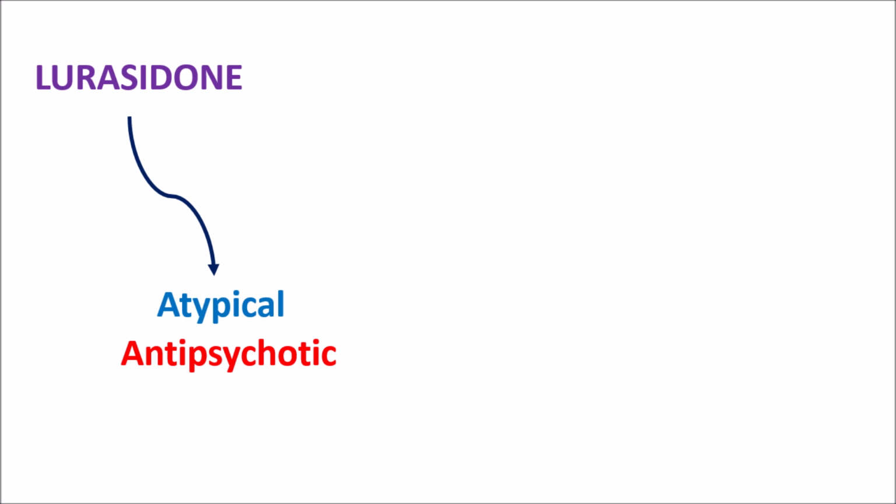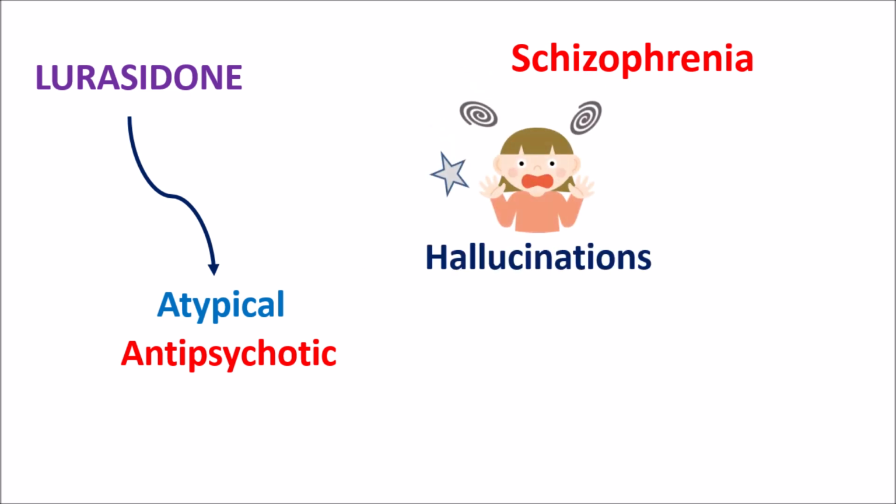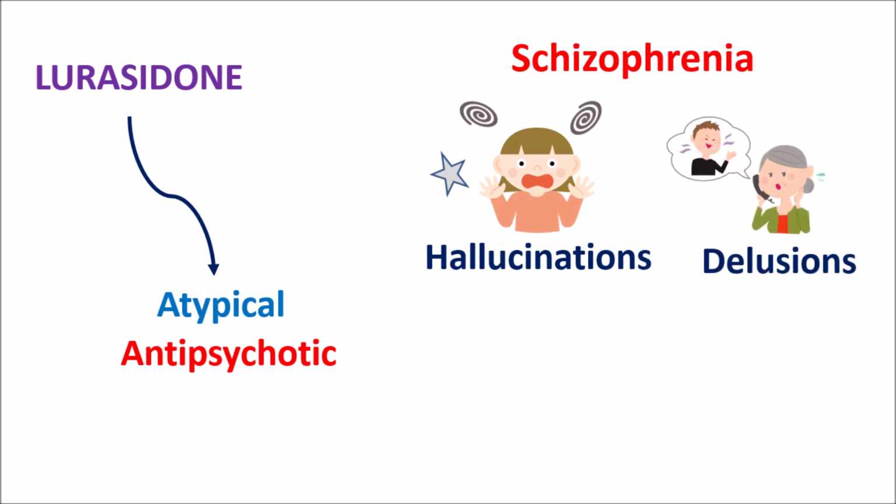So Lurasidone can be indicated for the treatment of schizophrenia. This is a common psychotic disorder that can be observed with different types of symptoms like hallucinations, where the patient can perceive auditory hallucinations or visual hallucinations. They can perceive some strange voice or light without their physical presence. Similarly, delusions. These are wrong perceptions or wrong judgments where one perceives things in a different way.